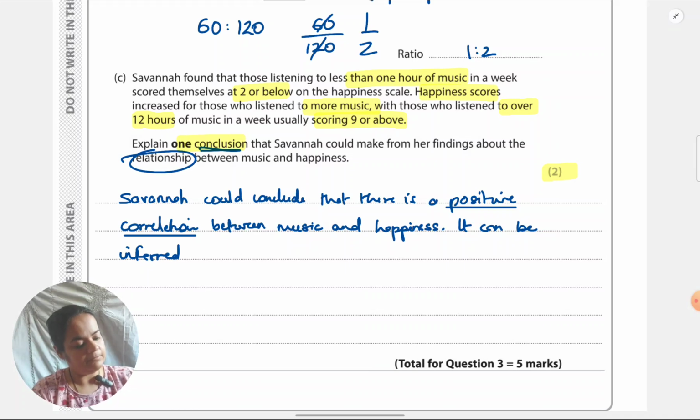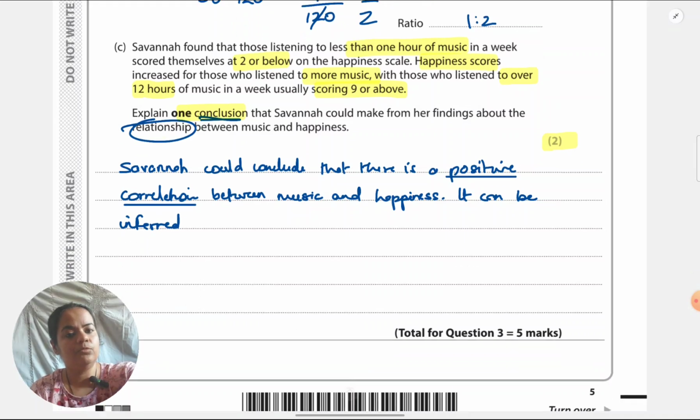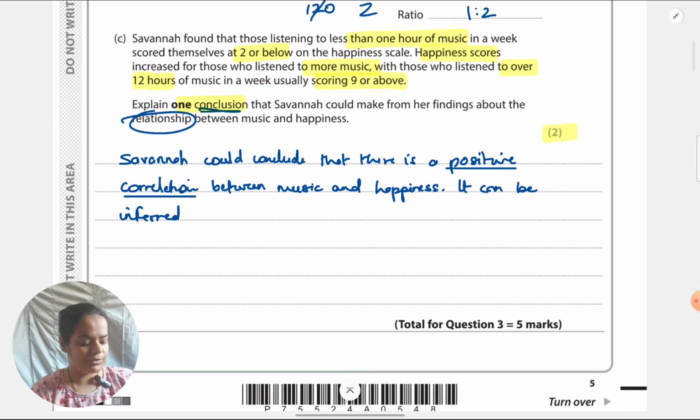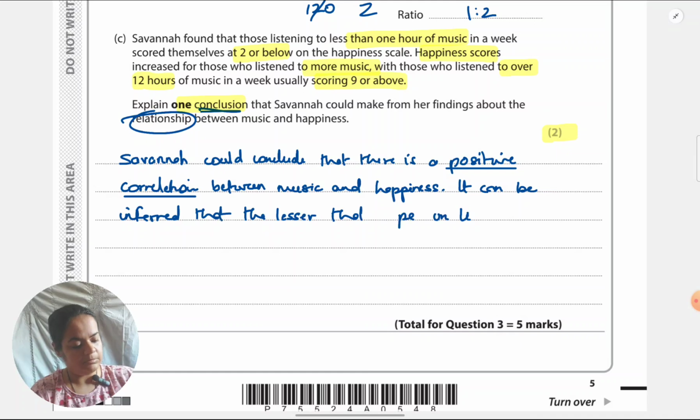Conversely, the more that a person listens to music, the greater is their happiness.